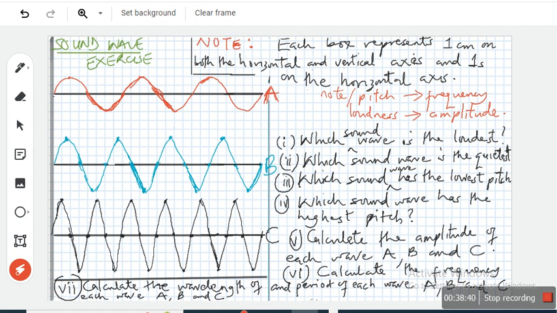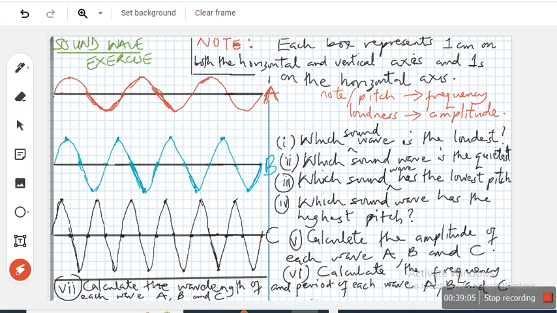So which sound wave is the loudest? Looks like it's C, because C has how many boxes? 1, 2, 3, 4 boxes. B has 1, 2, 3 boxes. A has 2 boxes. And we said each box represents 1 centimeter.